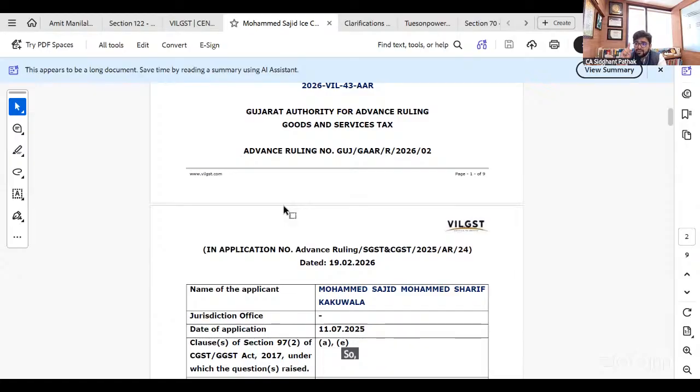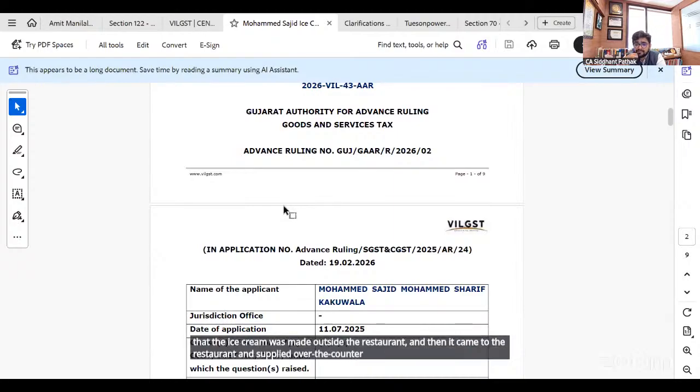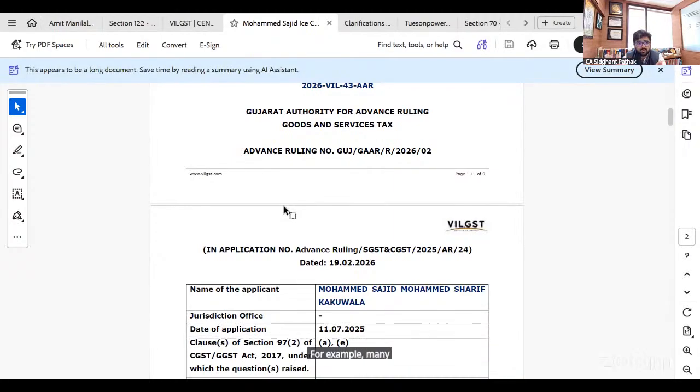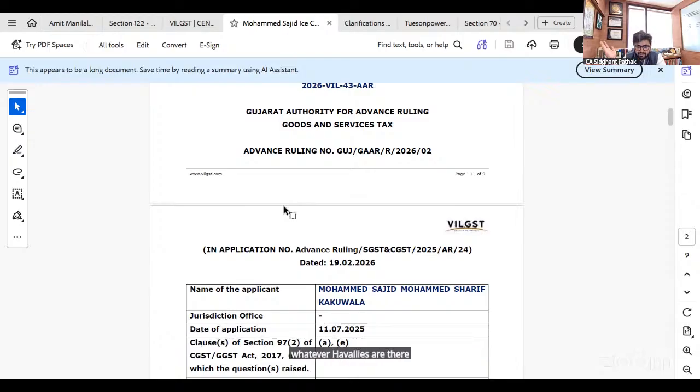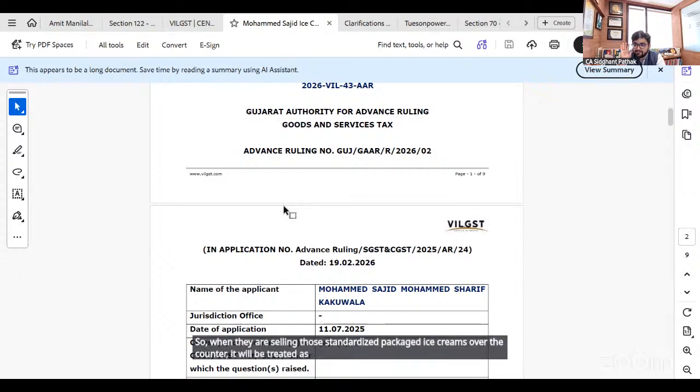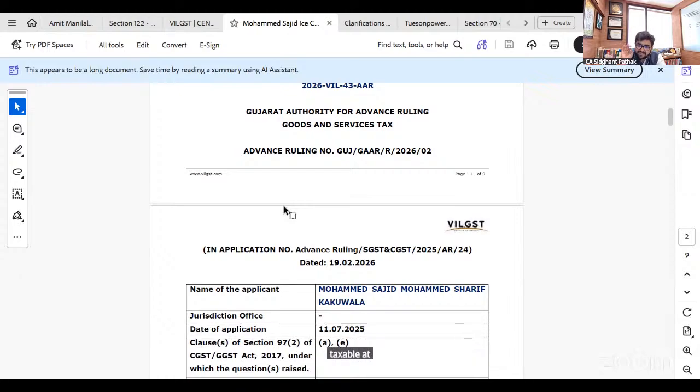So in a nutshell, only in one scenario, where the ice cream was made outside the restaurant and then came to the restaurant and was supplied over the counter to the customer. For example, many times we go to these dhabas, which have now been made to international standards. They are no more those dhabas which used to be there 10 years back. Whatever havelis are there on the Delhi-Punjab stretch, when you go to these restaurants, they have ice cream stalls of Quality Walls or Baskin Robbins. When they are selling those standardized packaged ice creams over the counter, it will be treated as supply of ice cream, taxable at 5% with ITC.